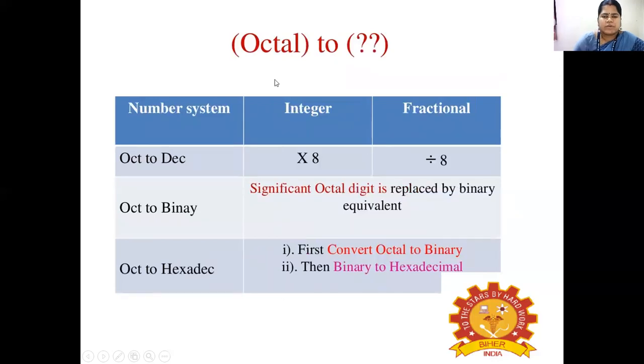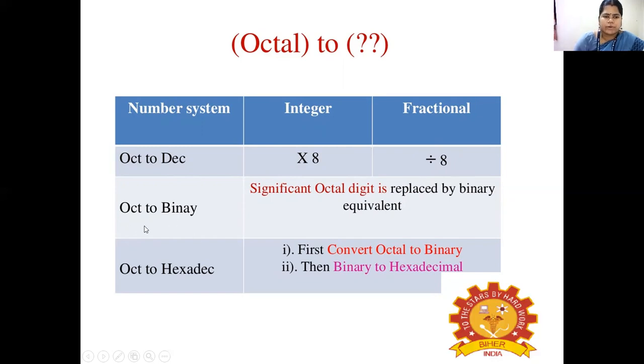Next we'll see the conversion of octal to decimal, octal to binary, and octal to hexadecimal. When an octal value is converted to decimal, the integer part is multiplied by 8, whereas the fractional part is divided by 8.